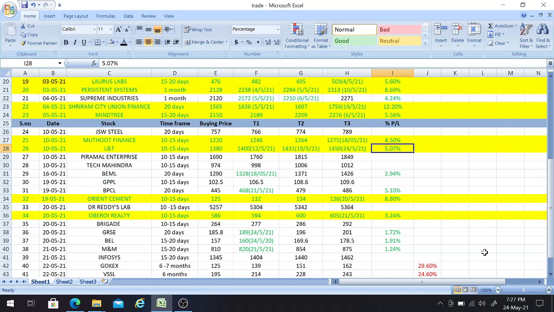Also, the other stocks haven't achieved the third target, but they have achieved the first or the second targets. We'll discuss those also. Among those, the first one is BEL stock. I have given the buy call.